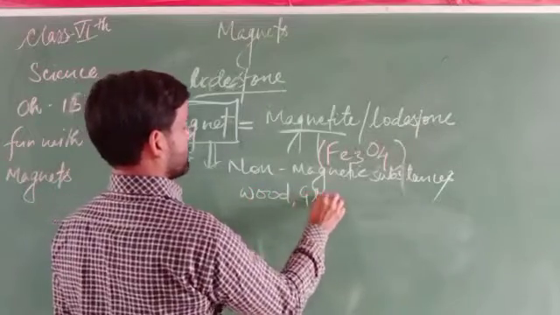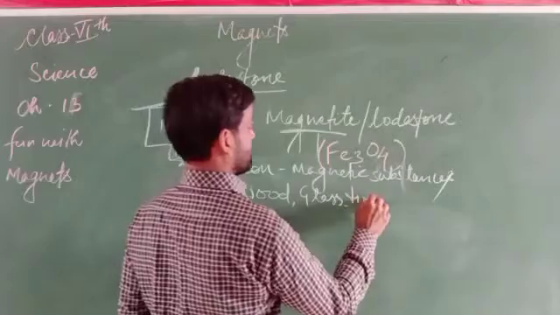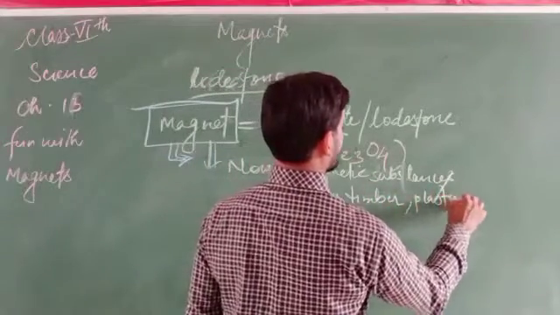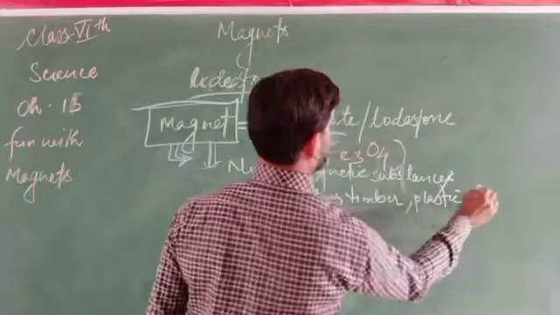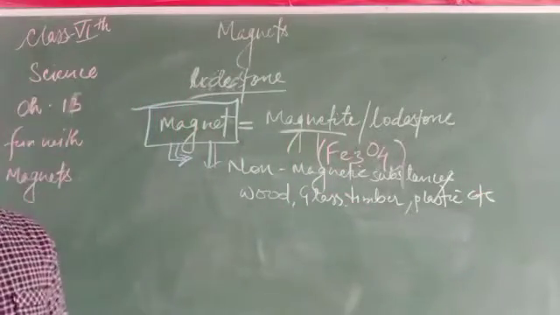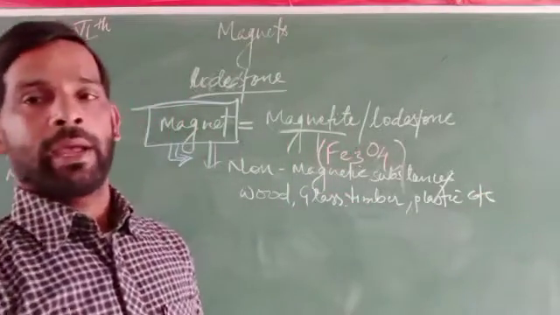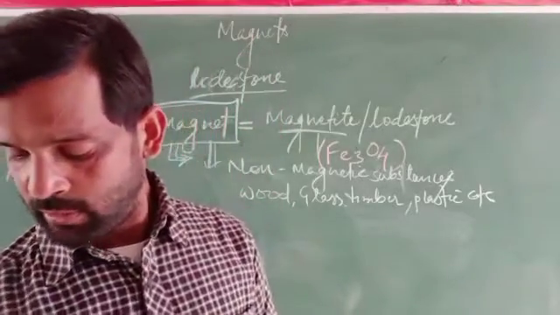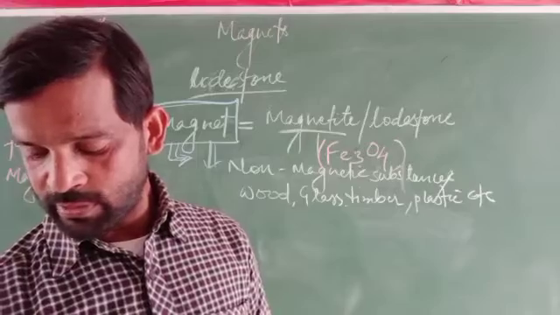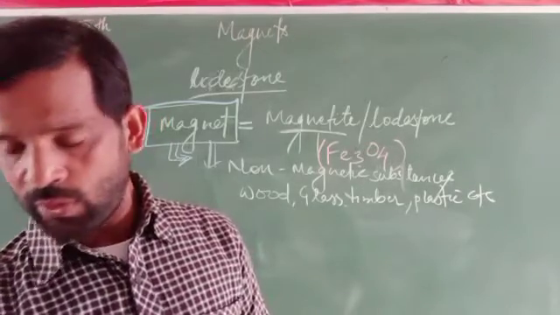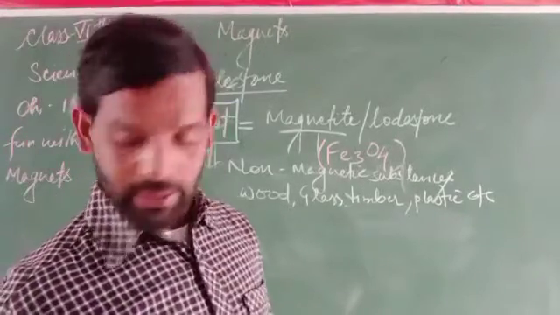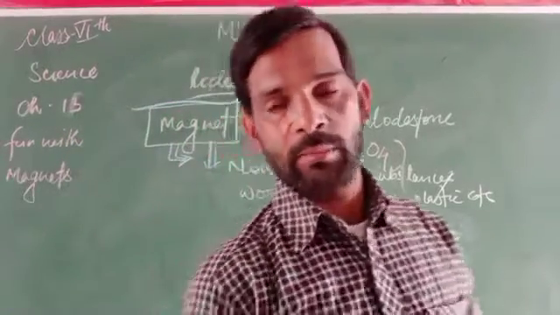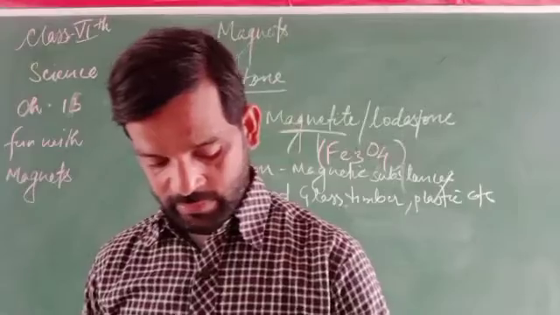Wood, glass, timber, plastic, etc. These are all non-magnetic materials, because they cannot be attracted by the magnet. So these are magnetic and non-magnetic materials.